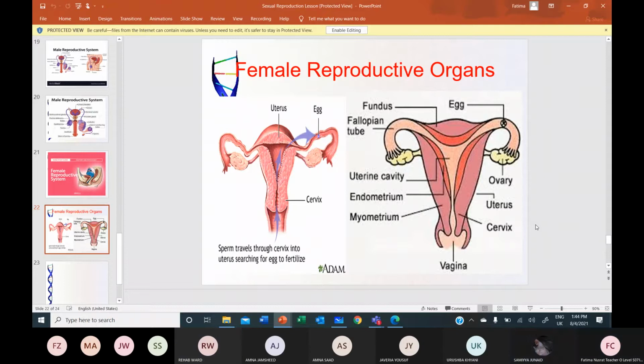Yes, miss. The female reproductive system consists of two ovaries, in which the eggs or the ova develop. There are about 70,000 potential egg cells present at birth, but only 500 mature during your lifetime. One egg is released every month, and the ovaries take turns to release the eggs. Okay, great.